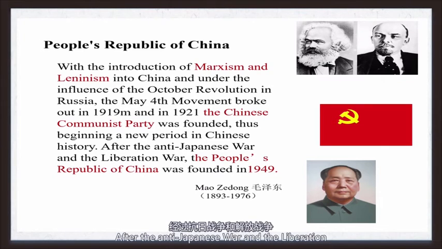After the anti-Japanese War and the Liberation War, the People's Republic of China was founded in 1949.